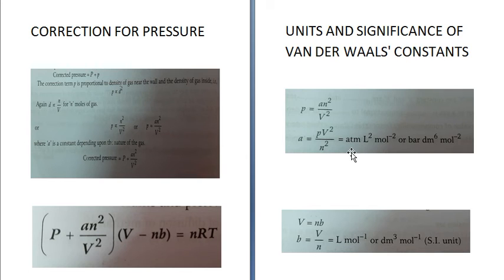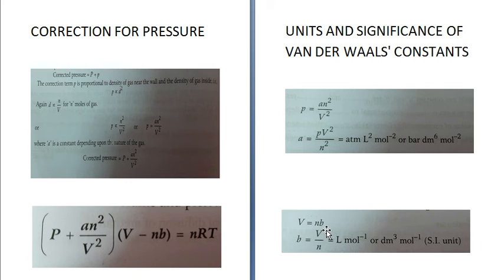So the unit becomes: P is atmosphere, volume is liter square, and n square is mole square, or bar dm^6 mole^-2. The greater the value of a, the larger the intermolecular force of attraction among the molecules. Smaller the value of a, lesser will be the intermolecular force of attraction.